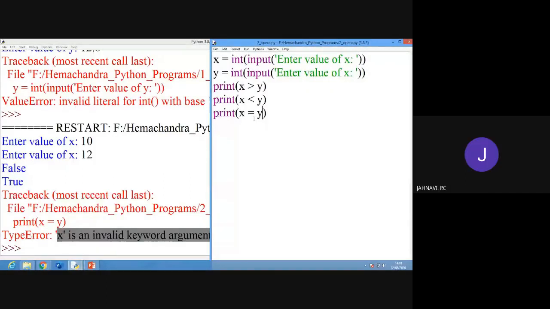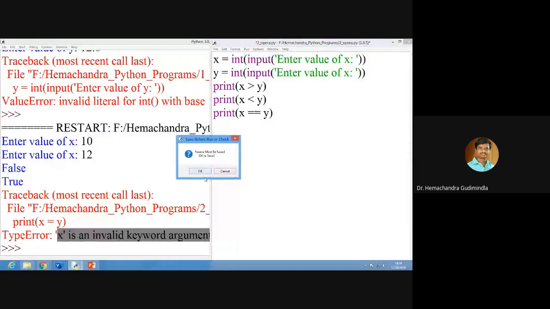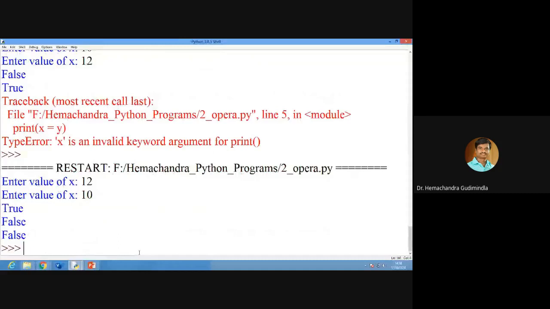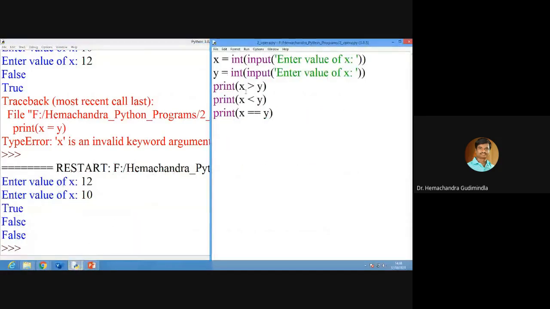Please tell me, anyone. It's like assigning. We are assigning x equal to y. Very good. We are assigning whatever the y value is to the x, but we are not performing the equal operation. Yes, correct, ma'am. That's why I am telling you, please keep on telling me, then only I will learn from you. Okay, x equal to y. Now you run this program, enter the values 12, 10. You will get the answer: if it is true, it will give true. Otherwise, it will give false.